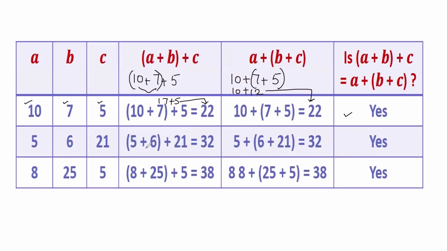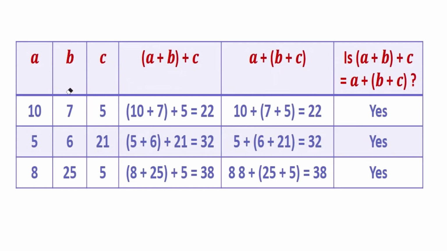5 plus 6 is 11, 11 plus 21 is 32. Similarly here, 6 plus 21 we will solve first of all. So it's 27, and 5 plus 27 is 32. Same answer? Yes. So the third example as well. This way you can write as many examples as you want. Whatever examples are coming to your mind, you can apply that. Okay, so this is associative property.